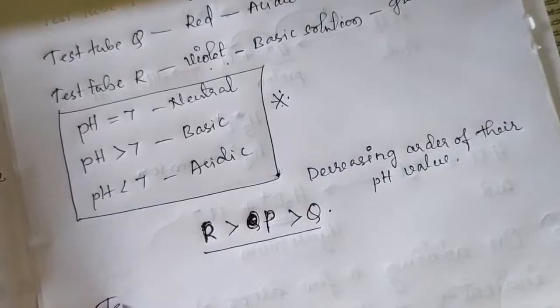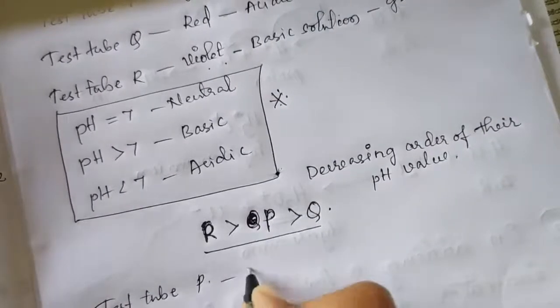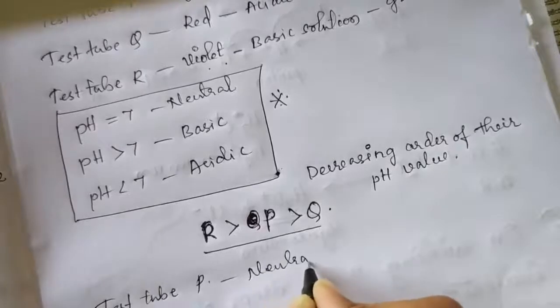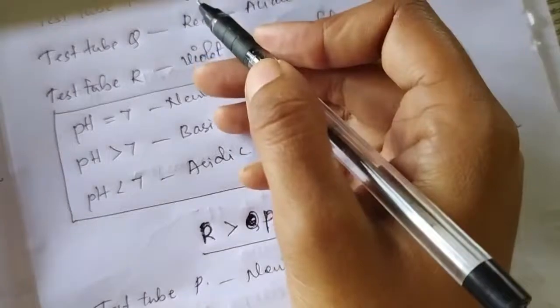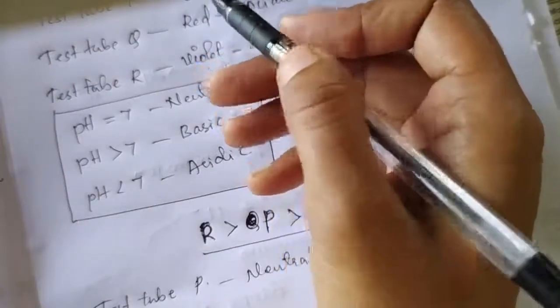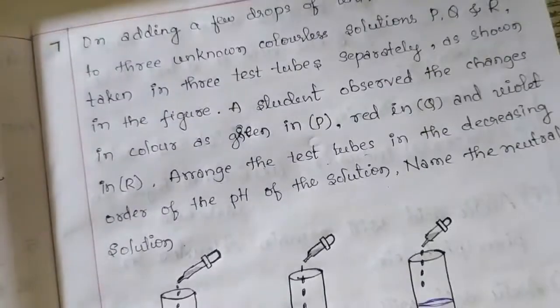In test tube P, neutral solution is placed because its pH value is 7 or its color change is green. Okay. So like this we have to answer the questions.